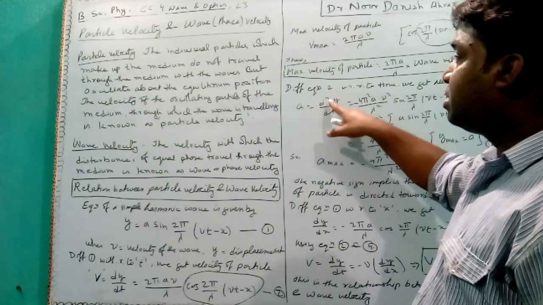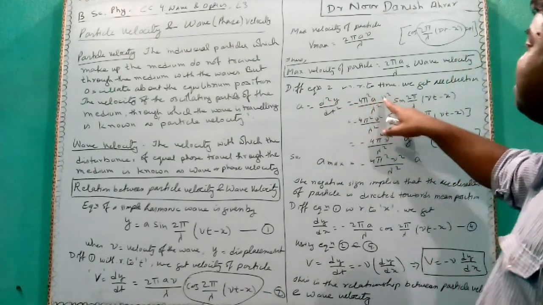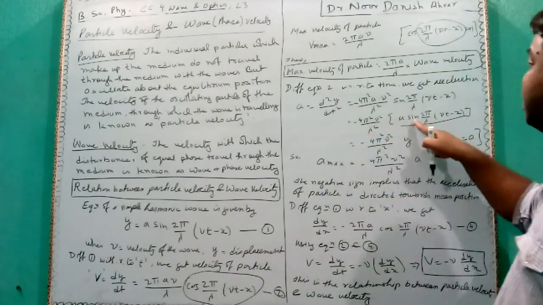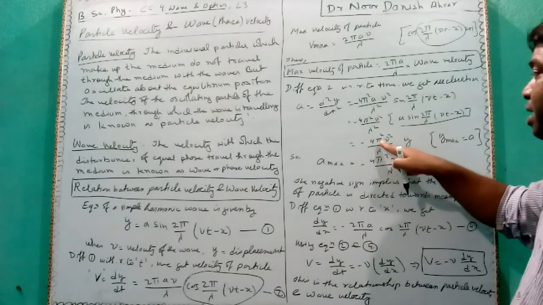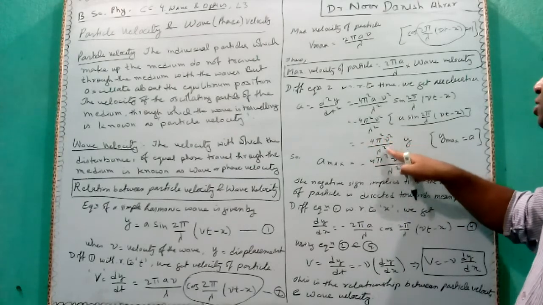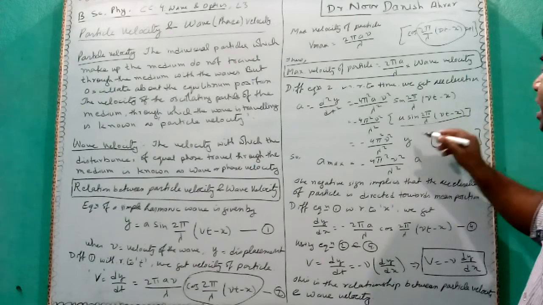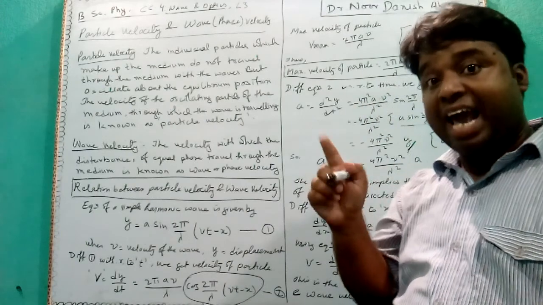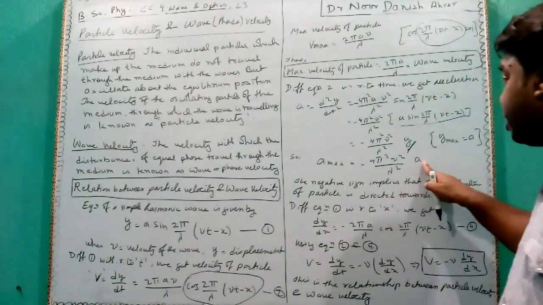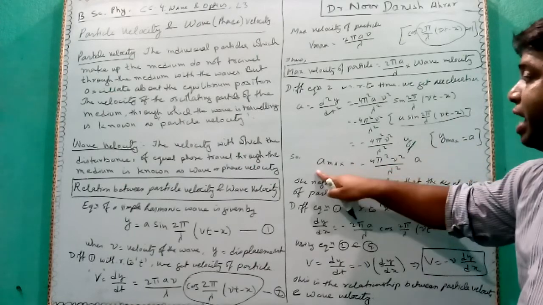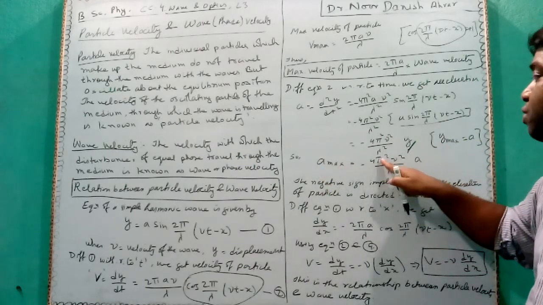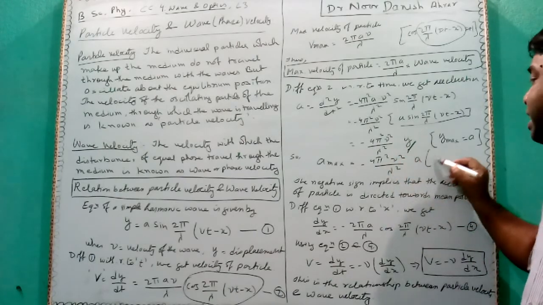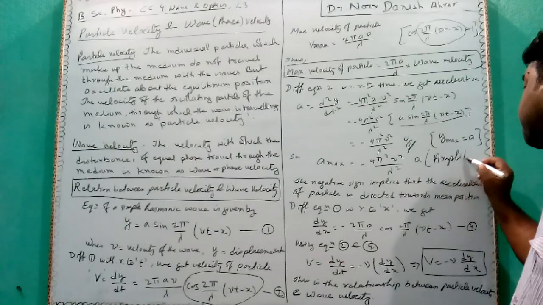Acceleration is equal to d²y/dt², which, on rearranging, gives −4π²v²/λ² into y. And what is the maximum value of the displacement? Maximum displacement is a, the amplitude. So y maximum is equal to a. So maximum acceleration will be equal to 4π²v²/λ² into a, where a is the amplitude.